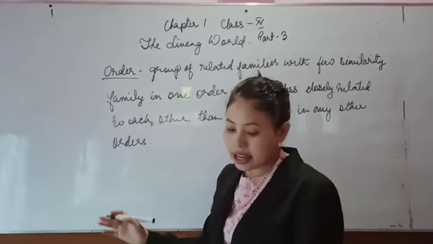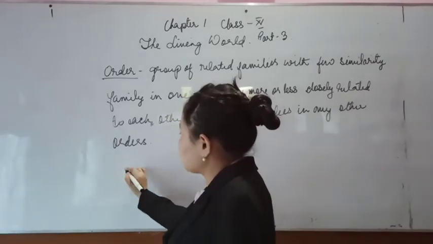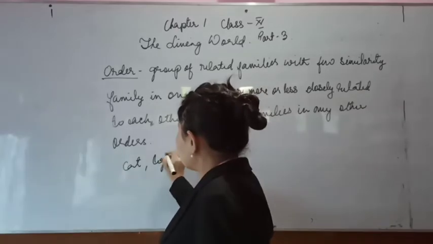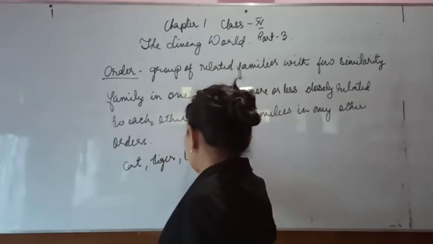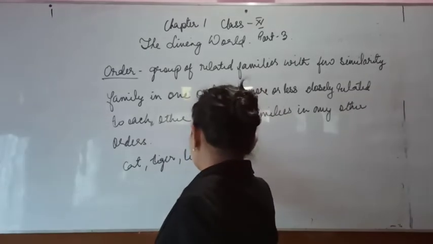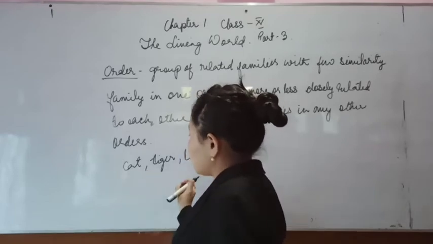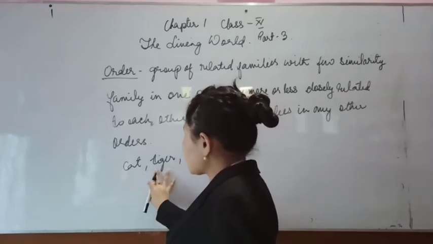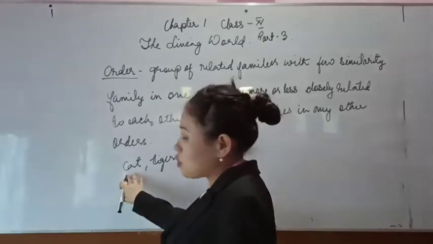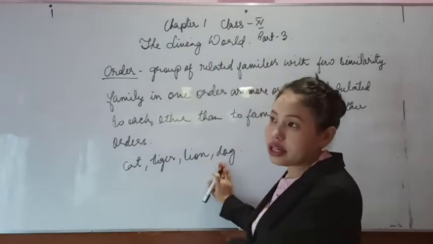Next, let's take an example. The previous example: cat, tiger, lion, dog. All these animals belong to different genera. The genus for tiger was Panthera, and for lion also it was Panthera, but for cat it was different, Felis, and for dog also it is different.